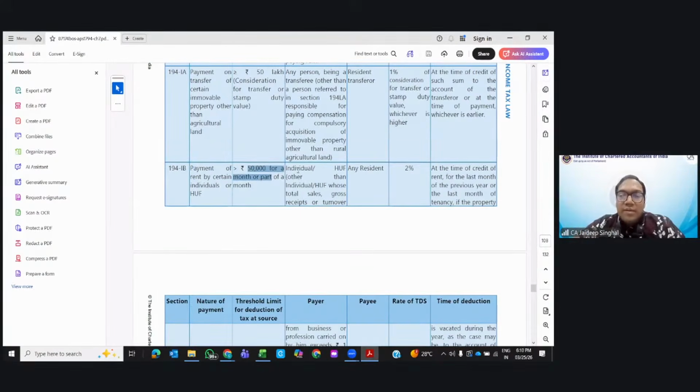Individual HUF, other than those who are covered in 194IB, now they pay to any resident 2%. Now this 2% you need to deduct from the last month rent, for the entire year. Let's suppose you paid 60,000 per month. The total rent would be 60,000 into 12, 7,20,000. You will deduct 7,20,000 into 2% from the last month rent. Clear?